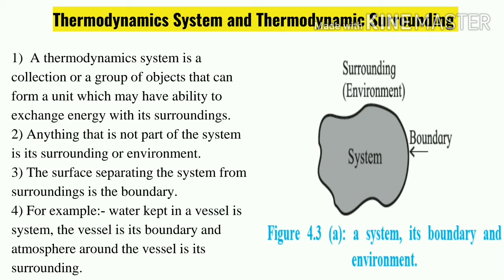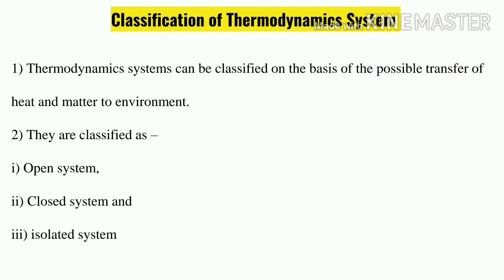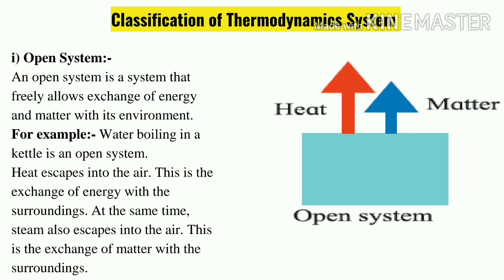For example, water kept in a vessel is a system. The vessel is a boundary, and the atmosphere around the vessel is its surrounding. Now, thermodynamic systems can be classified basically into three types: open system, closed system, and isolated system. So let us discuss one by one. An open system is a system that freely allows the exchange of energy as well as matter with its surrounding.